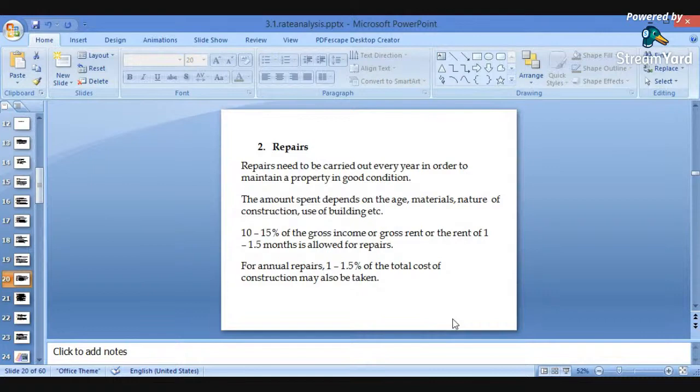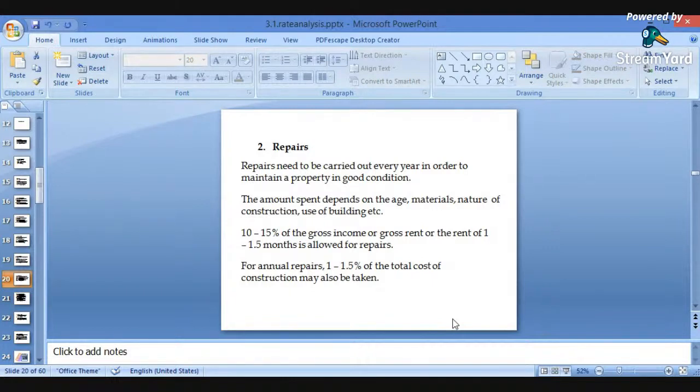So how much will we fix? About 10 to 15% of the gross income or gross rent, or the rent of 1 to 1.5 months, is allowed for repairs. So on a percentage basis, from the gross amount, we can keep aside 10 to 15% for the repair works.